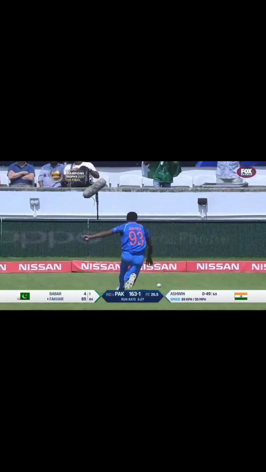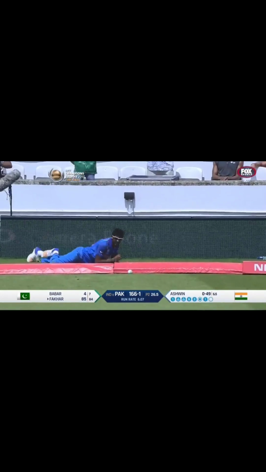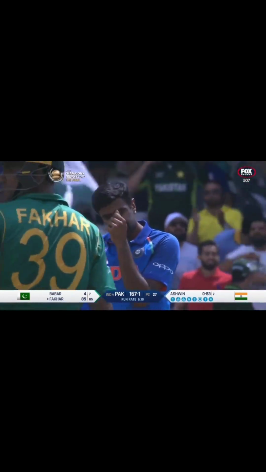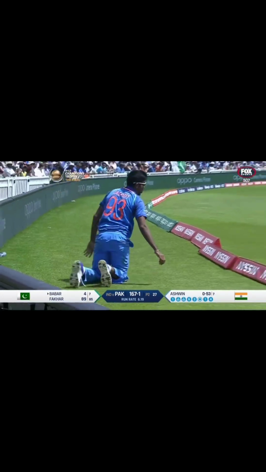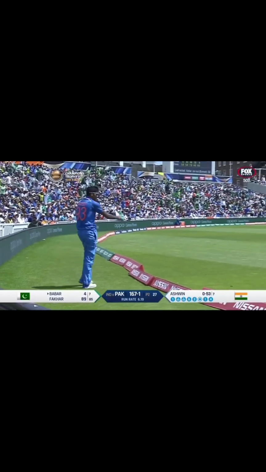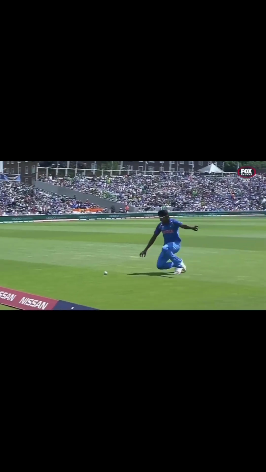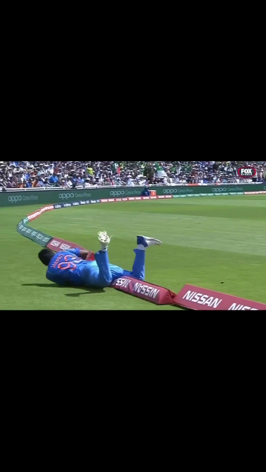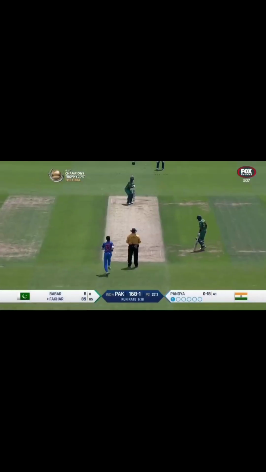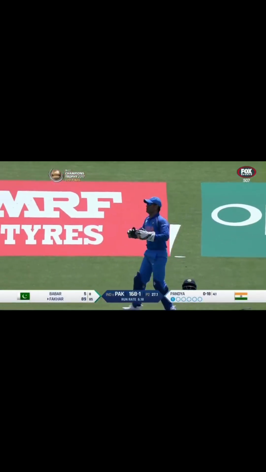Oh, more runs. I think that was pretty deliberate. Bumrah almost catching up with the ball, but not to be. Big over for Pakistan. 17 runs lead, 167 for. Bumrah there giving it a fair chase, diving and almost stopping the ball. Worried look, I guess. Virat Kohli needs more strikes. Oh, over Dhoni's head for four.